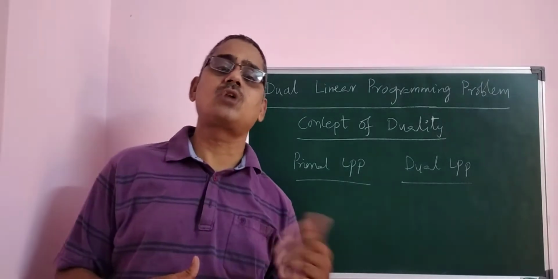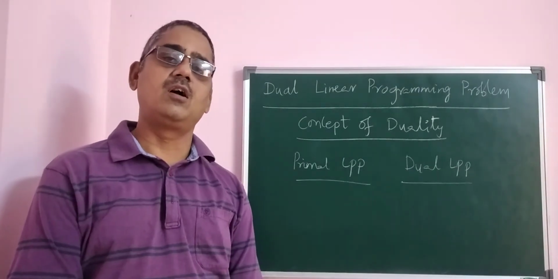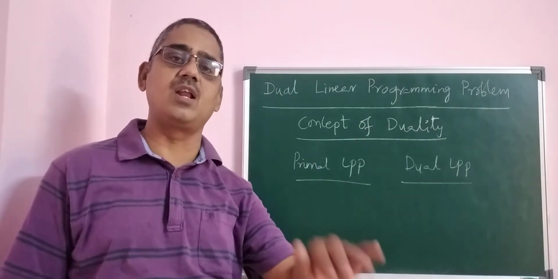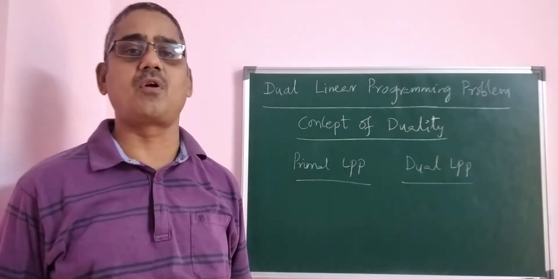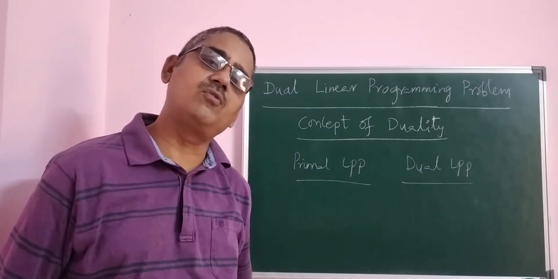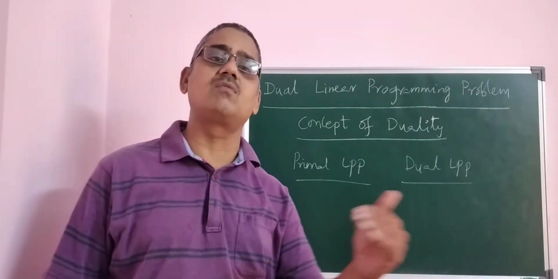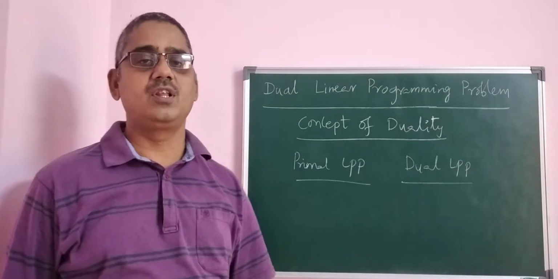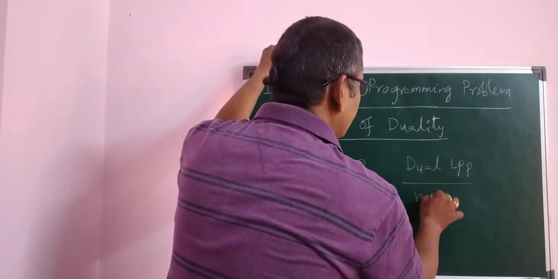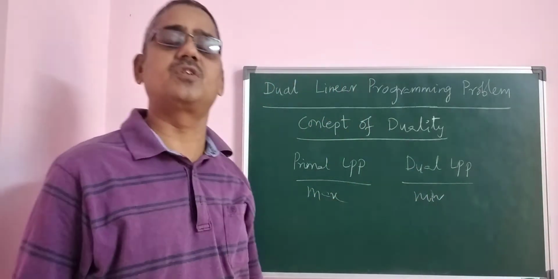And how to convert? I tell you the procedure of converting the primal LPP, the given original linear programming problem, into the dual linear programming problem. First, the objective function: if it is maximization in the primal LPP, you have to convert it to minimization. Vice versa, if it is minimization, you have to convert it to maximization.